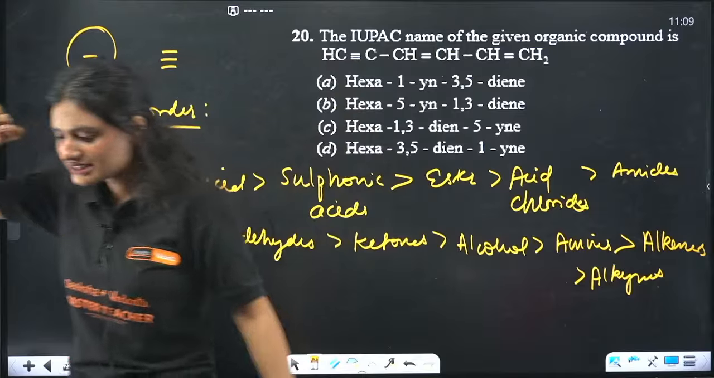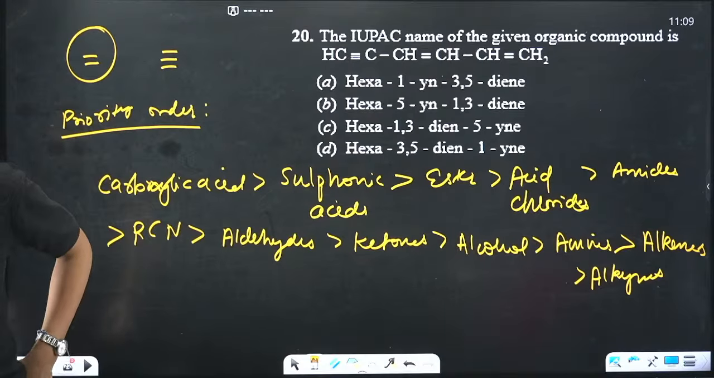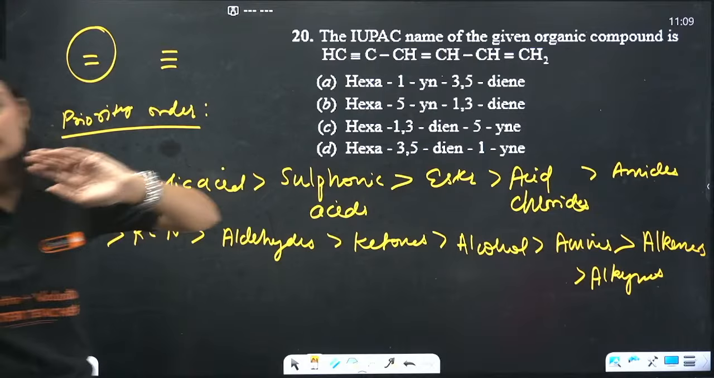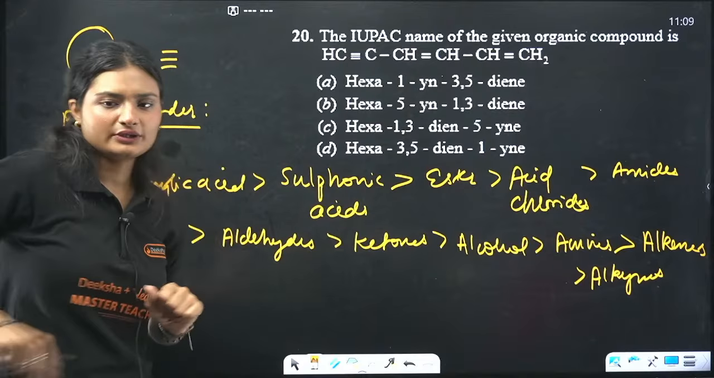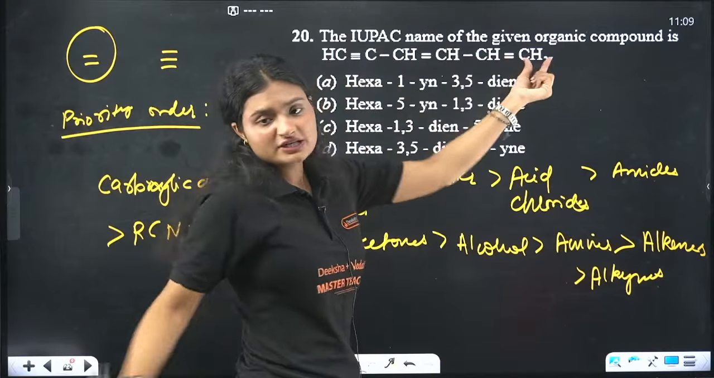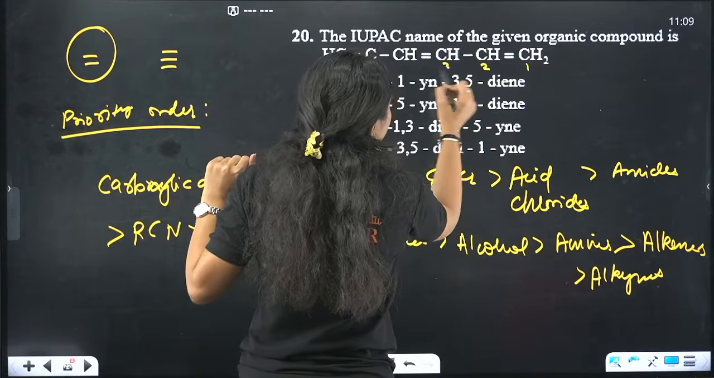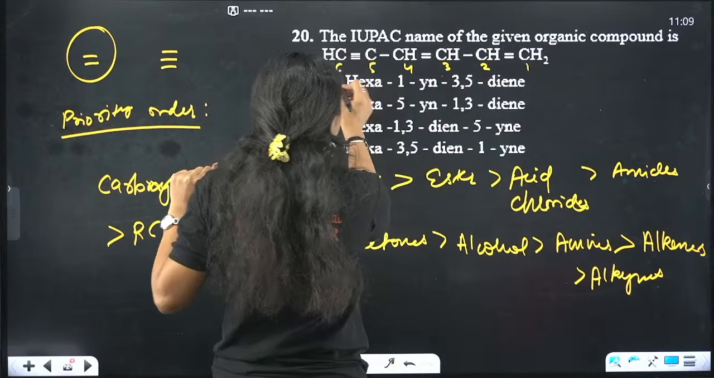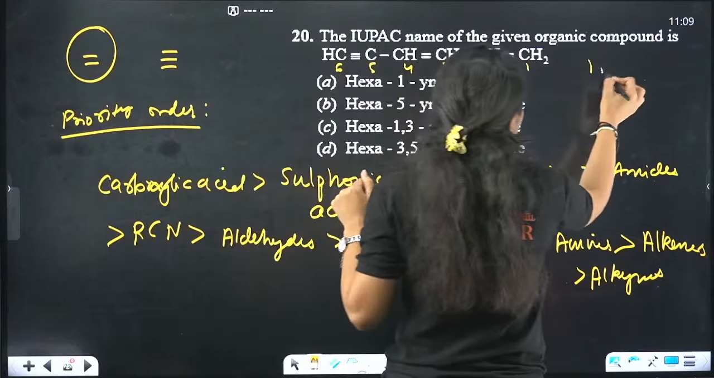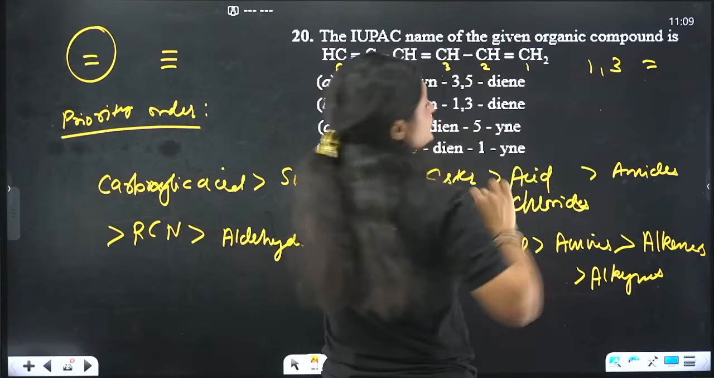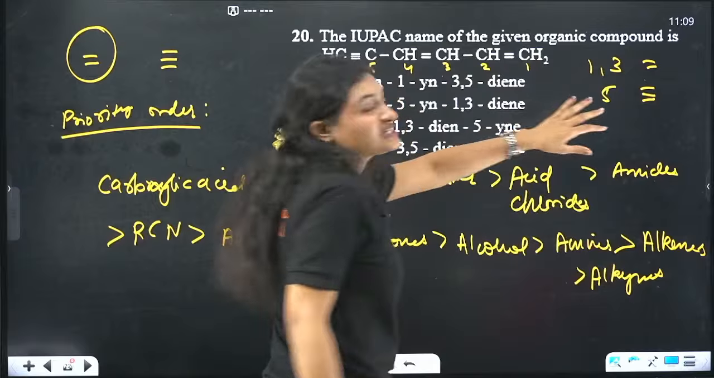Now let's see here. C is the only option which is correct. Yes, correct. Between alkenes and alkynes, alkenes are given more priority. The double bond is given more priority, so we'll start numbering from here: 1, 2, 3, 4, 5, 6. Here the double bonds are at the first and third positions, and the triple bond is at the fifth position. So this is my correct nomenclature.